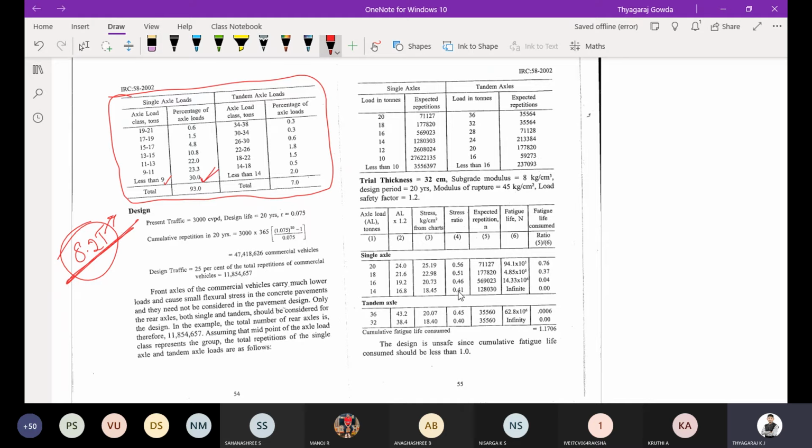Similarly, for tandem axle load, there is 34 to 38, 30 to 34, 26 to 30, 22 to 26, 18 to 22, then 14 to 18. Less than 14, we are not going to consider. Then percentage of axle loads they have given 0.3%, 0.3, 0.6, 1.8, 1.5, 0.5 and 2%. If we add single axle and tandem axle, we are going to get 100%. So kindly note down.